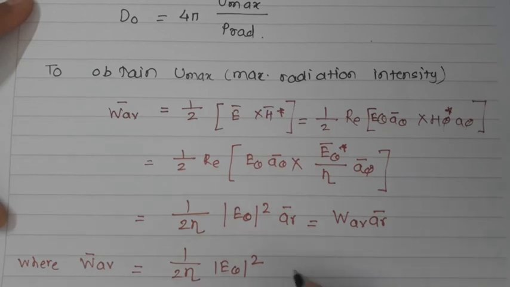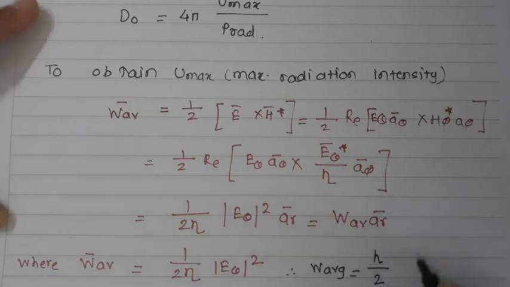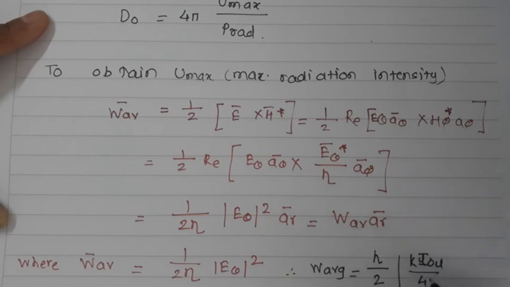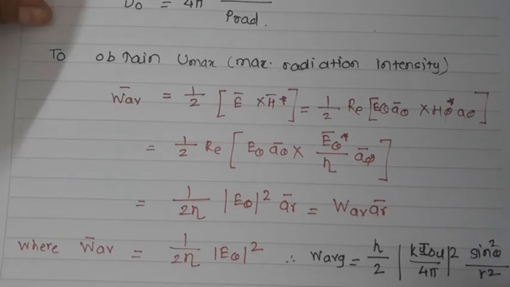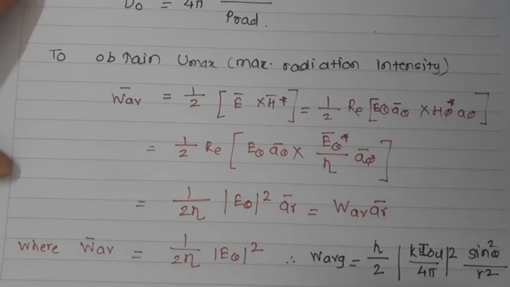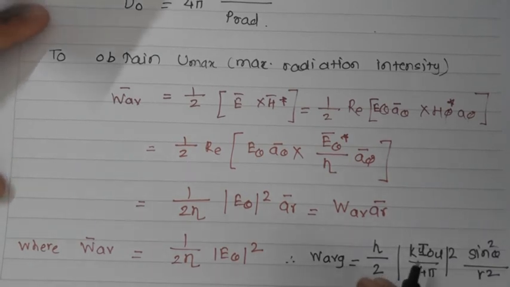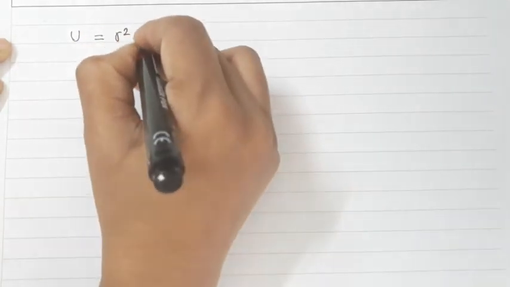So therefore W average is equal to η/2 K (I0L/4π)² sin²θ / R². So here, using this equation I have written, W average is equal to this one. Now, radiation intensity U is related to W average. As we know, radiation intensity is related to W average, so I can write U is equal to R² W average.